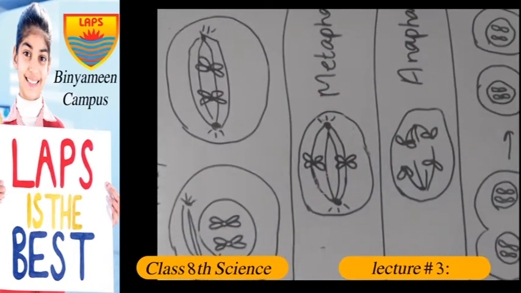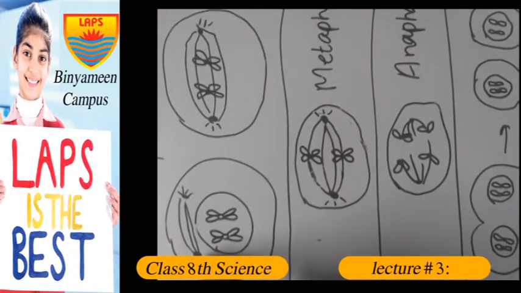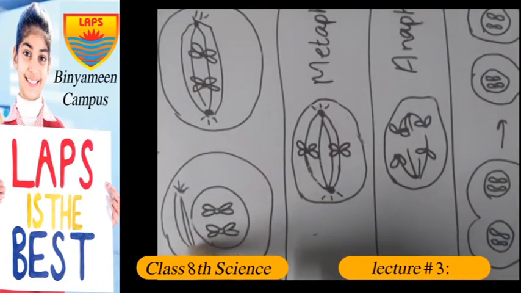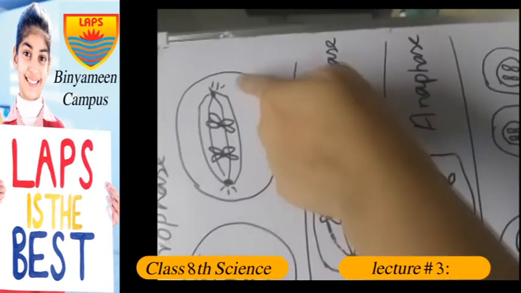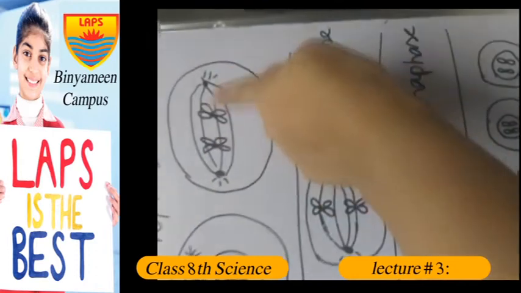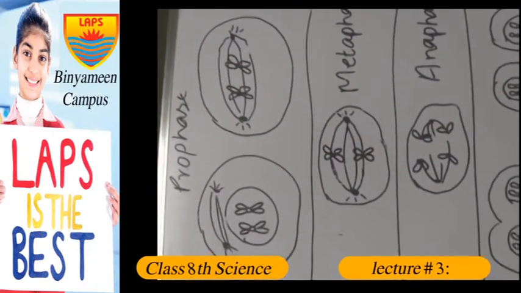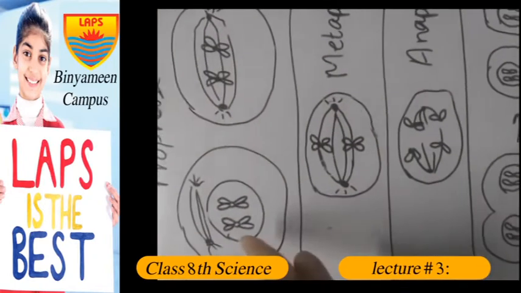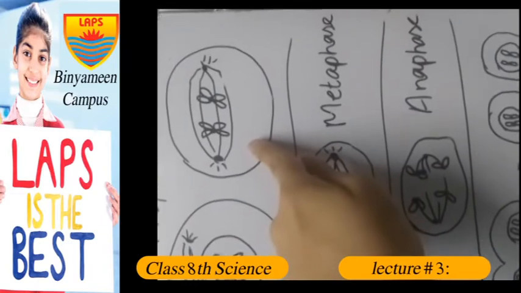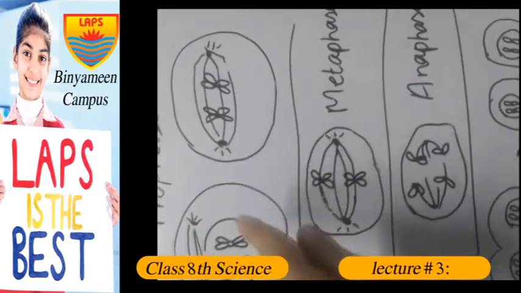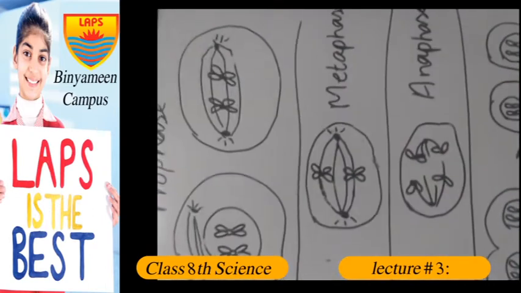So you can see centrioles or centrosomes. Now centrioles are present here, they start to move to the opposite poles. Now here you can see that they have migrated to the poles. They form spindles between them. These are called spindle fibers. Now the major difference you should recognize here is that here the nuclear envelope is present and here the nuclear envelope is not present. The nuclear envelope gets disintegrated during the prophase.